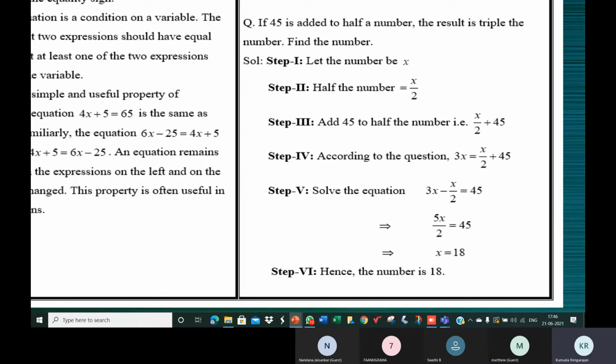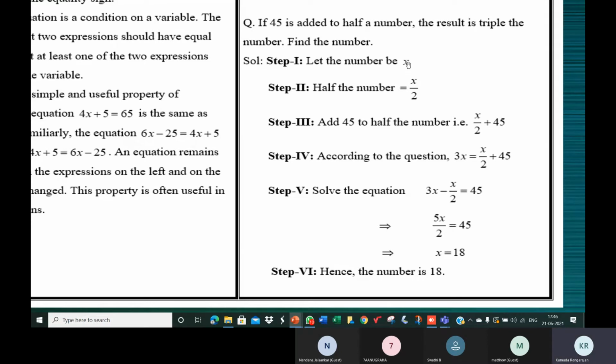So we have got the different parts of the question. Let the number be x. Half of the number is x by 2. Adding 45 to this is x by 2 plus 45. The result is equal to what? Triple the number, 3x. So you can see the equation constructed here.